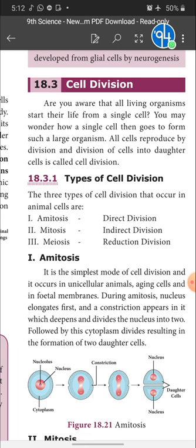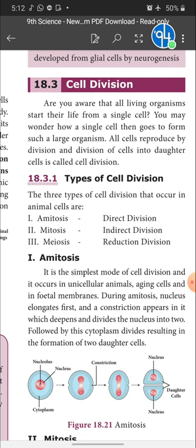In our body, we have two types of cells. One is the somatic cell, another is the sex cells or gametes. The cells which are present in our body are called somatic cells. What is the sex cell? It is nothing but the sperm in the male and ovum in the female.